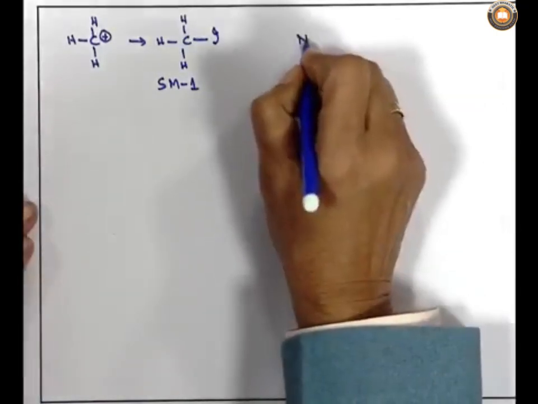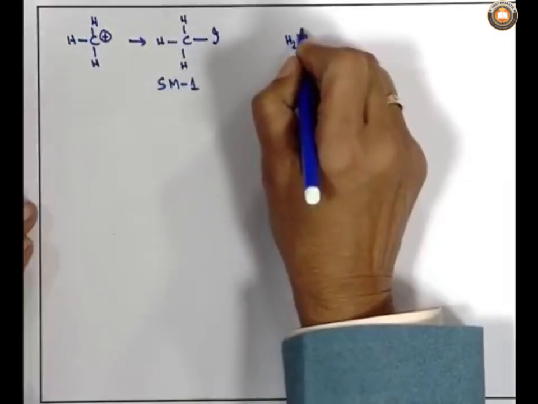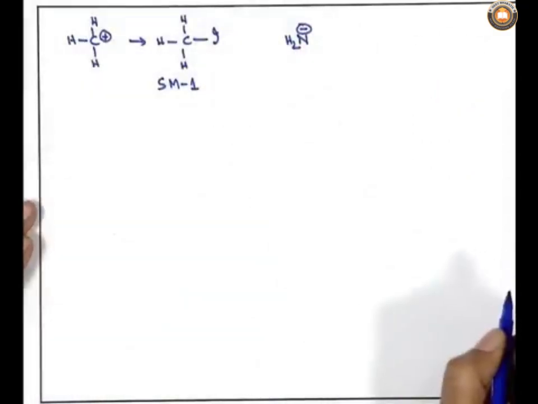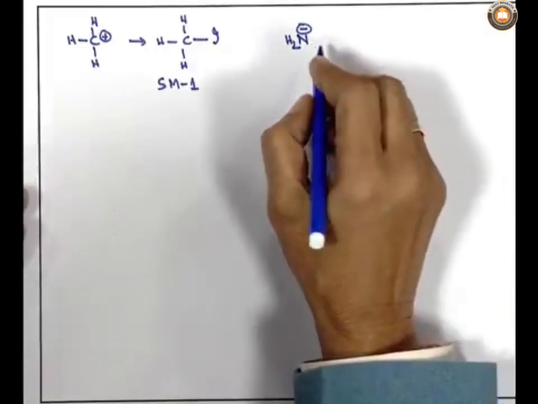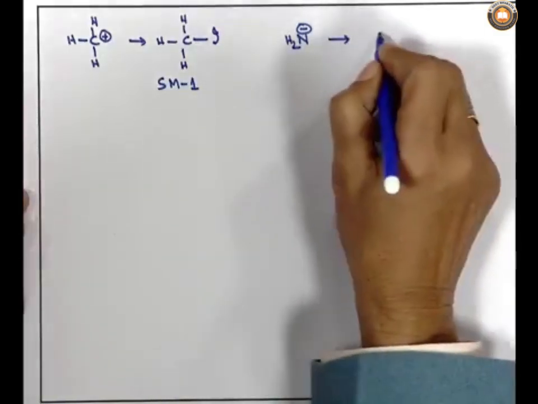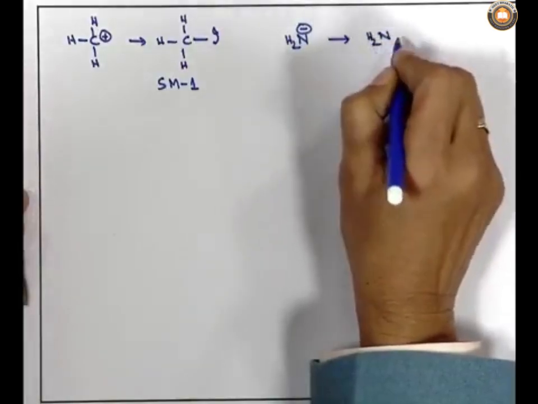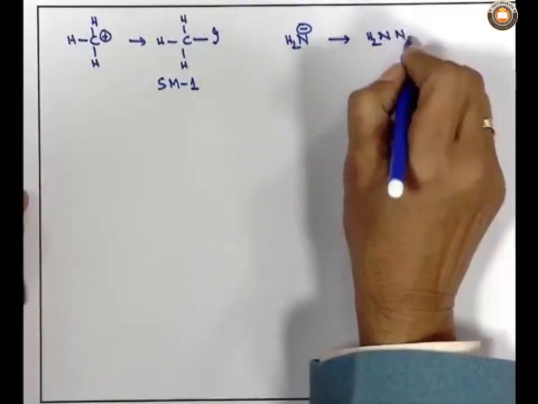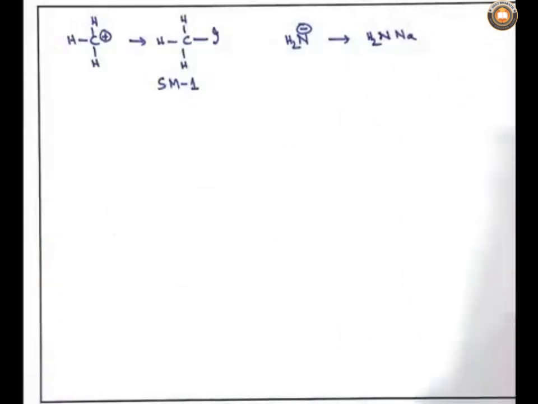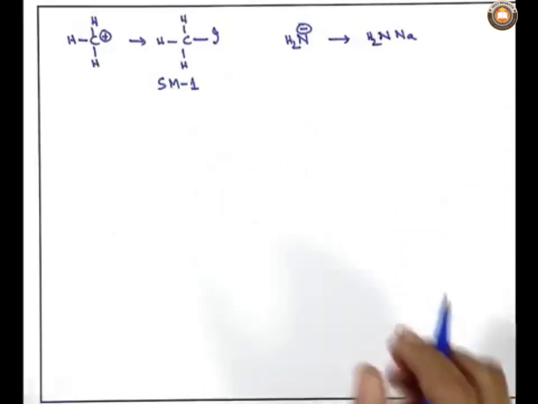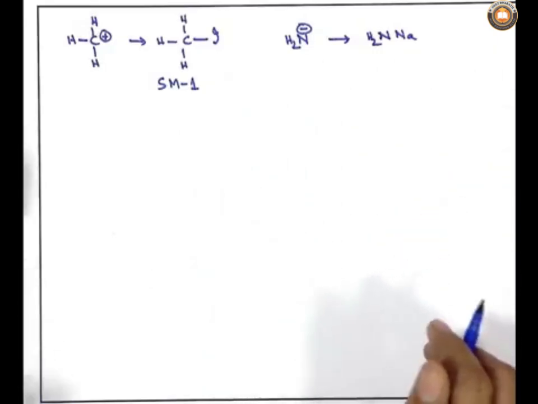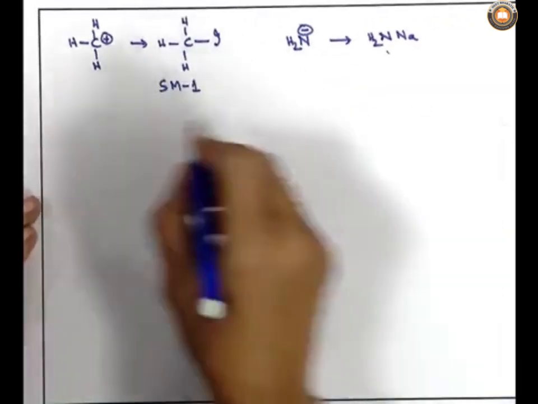Likewise, I have to take the NH2 minus, because CH3 plus should combine with NH2 minus to make CH3NH2, methylamine. So, how to get NH2 minus? Again this is the synthon. I should combine it with an electropositive element. That element may be sodium, may be potassium, may be other metals. So, as simple as sodamide when treated with methyl iodide.